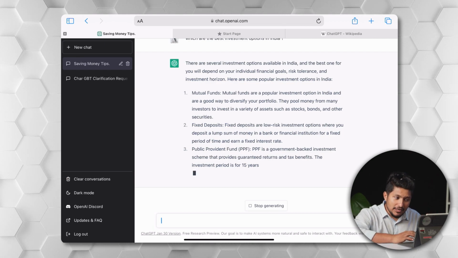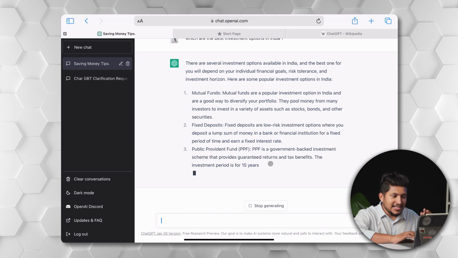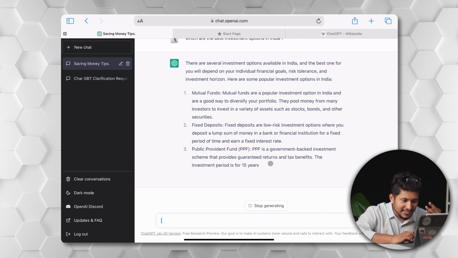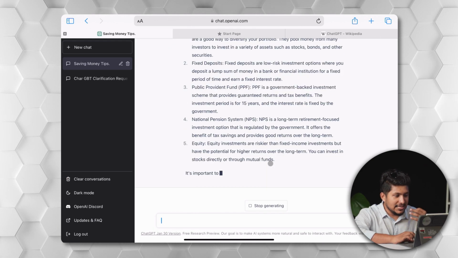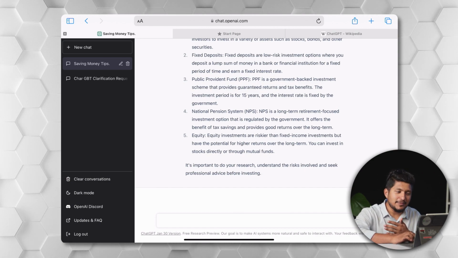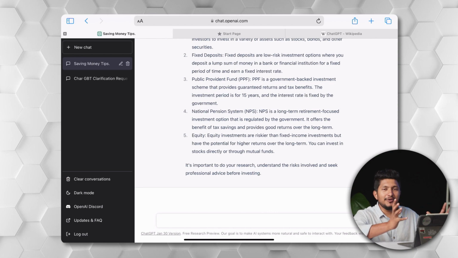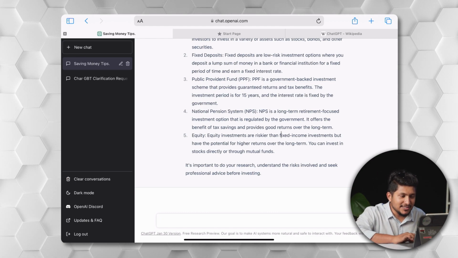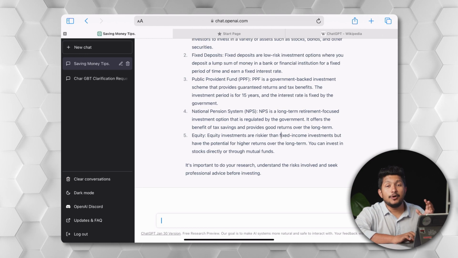So it says mutual funds, fixed deposit, PPF, the government-backed investment scheme, NPS, the National Pension Scheme, and it gives you equity as an investment option. So five different beautiful investment options you have here, which is very interesting. It also said about mutual funds.